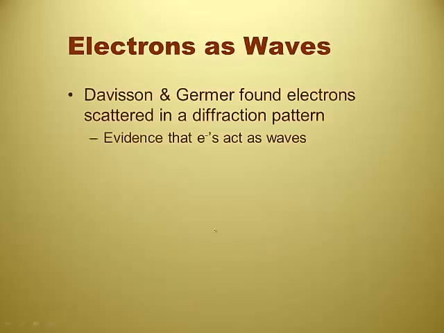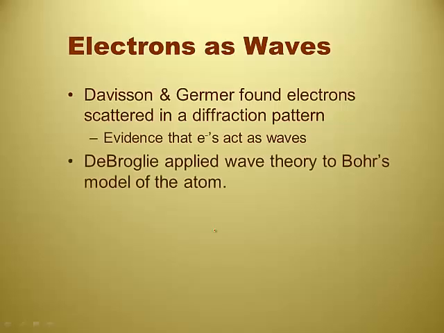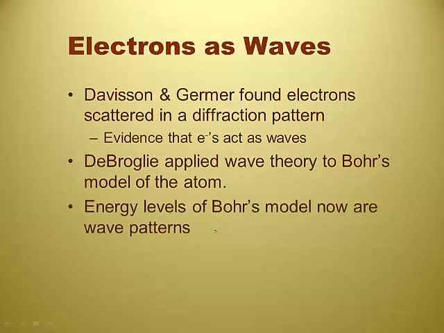And they continued on that and found that electrons scattered in a diffraction pattern, which means that they are actually waves. They behave as waves, just like light does. De Broglie applied wave theory to Bohr's model of the atom, some actual wave mathematics. The energy levels of Bohr's model now turn out to be wave patterns.